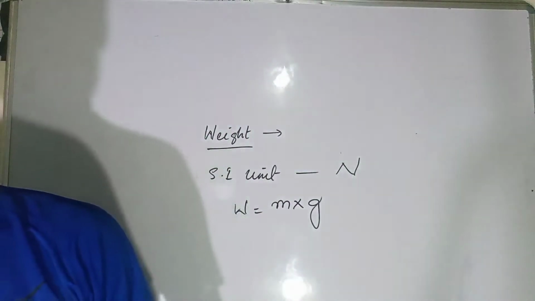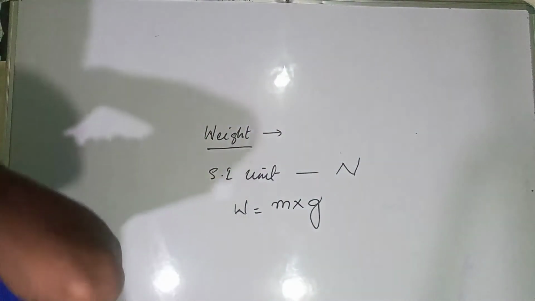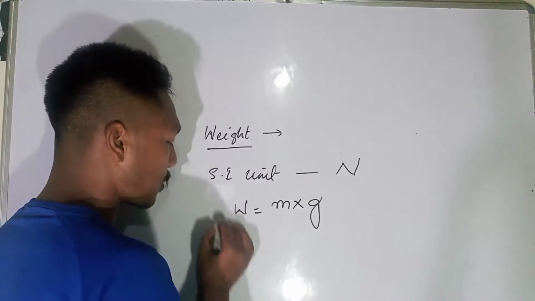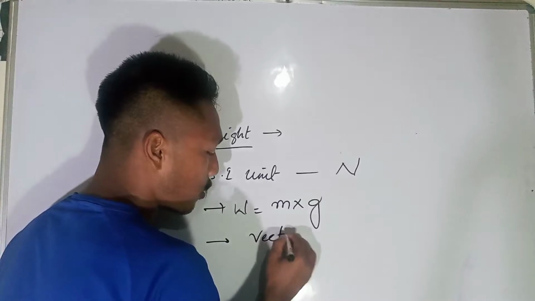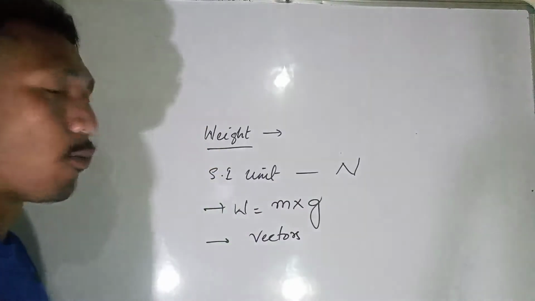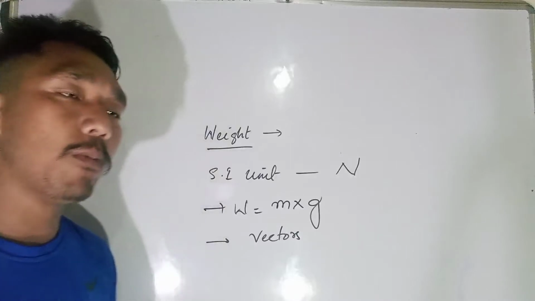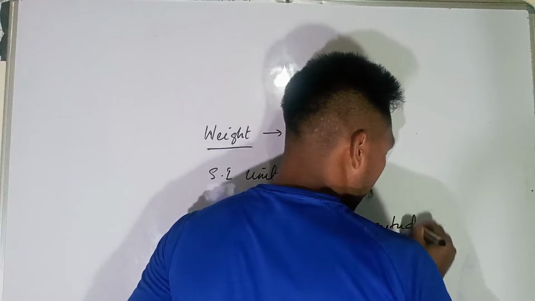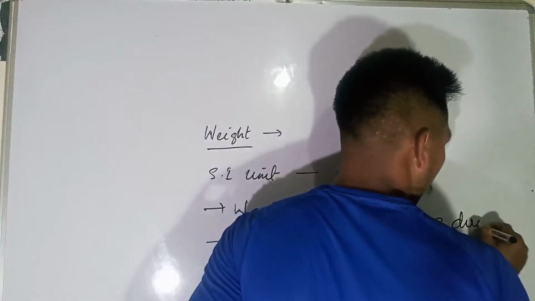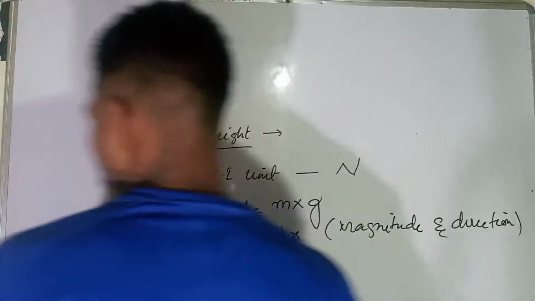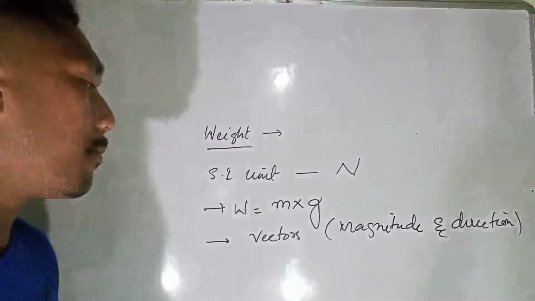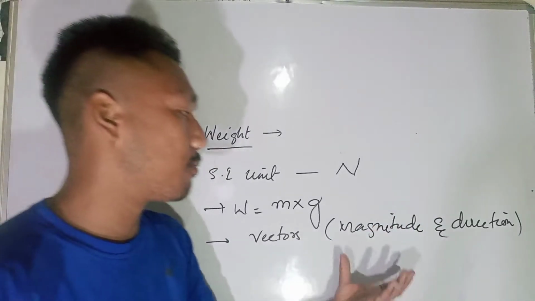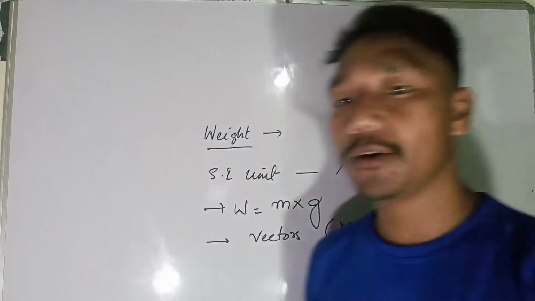So weight is a force acting vertically downward. It has both magnitude and direction, so it is a vector quantity. We have discussed what a vector quantity is. Weight is a vector quantity because it has both magnitude and direction. I think you are clear about what weight is.